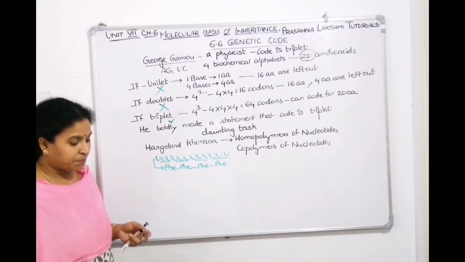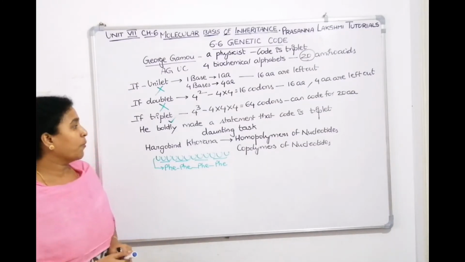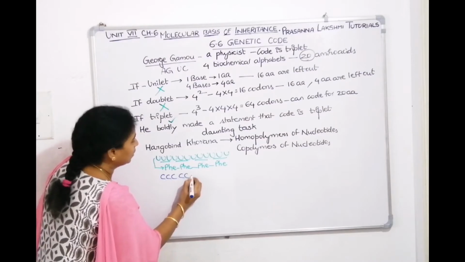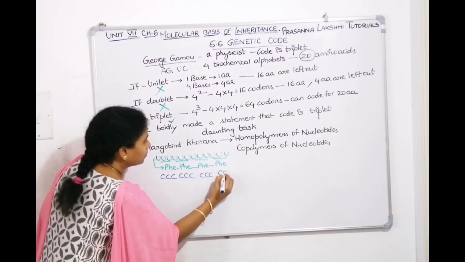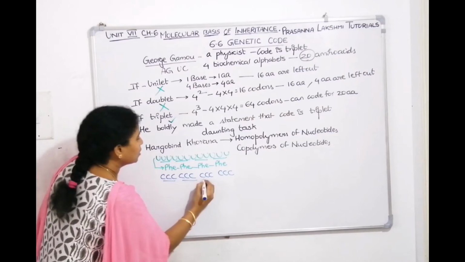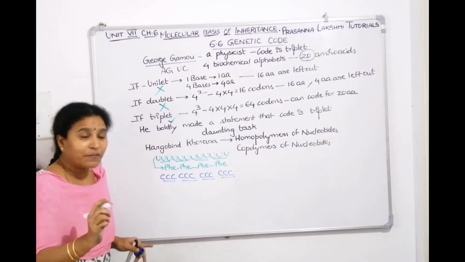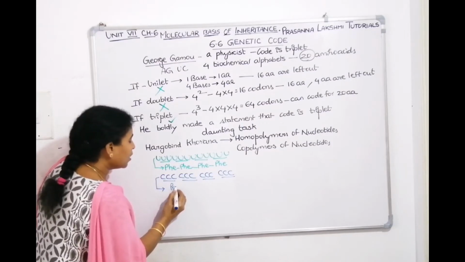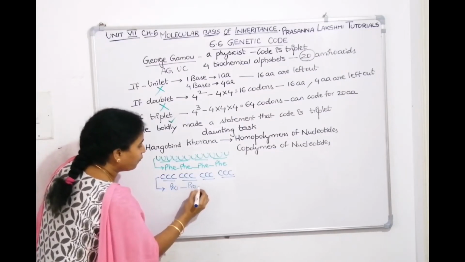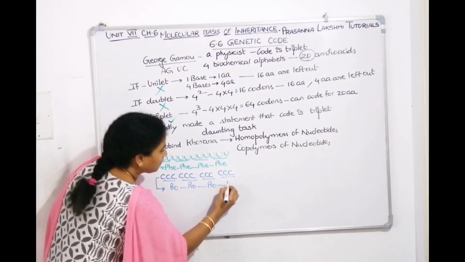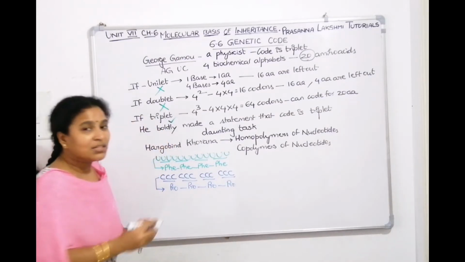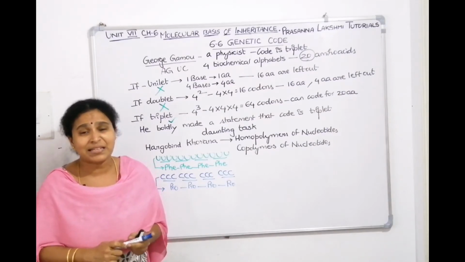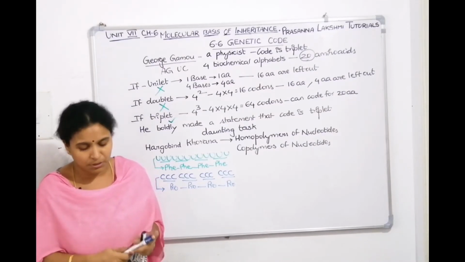This is one homopolymer. Now, if we have to work out the other homopolymers, let us see. He prepared a homopolymer of all C's. You know, C will code for which amino acid? C will code for proline. Then he got a protein which is made up of polyprolines. After this, I'll draw the genetic code table and I'll tell you how we can easily memorize all the 20 amino acids with their respective codes. I will tell you, no need to worry.